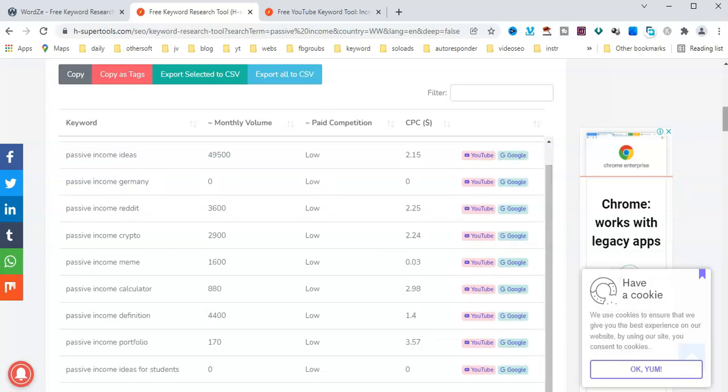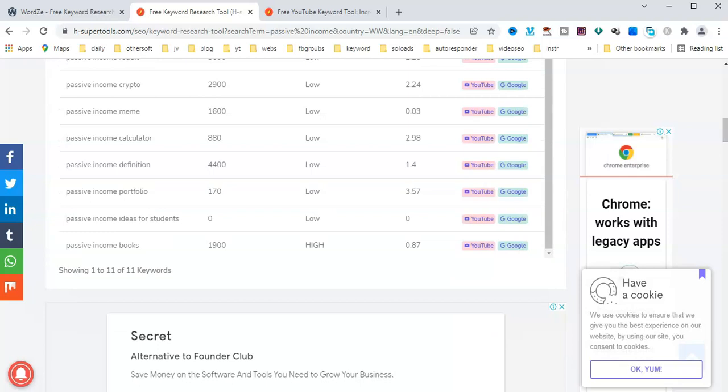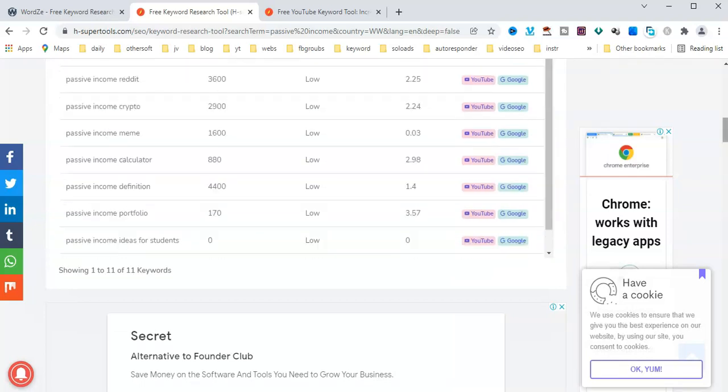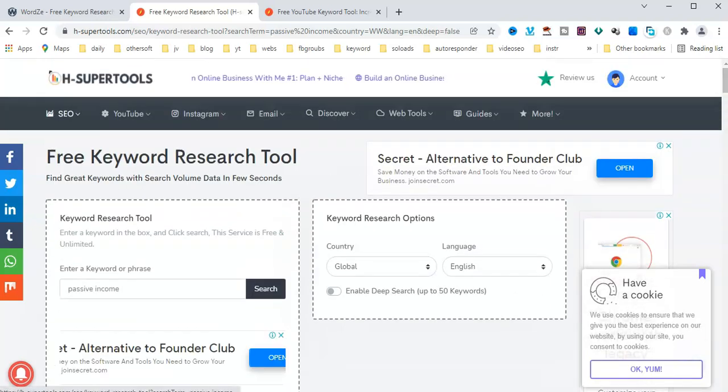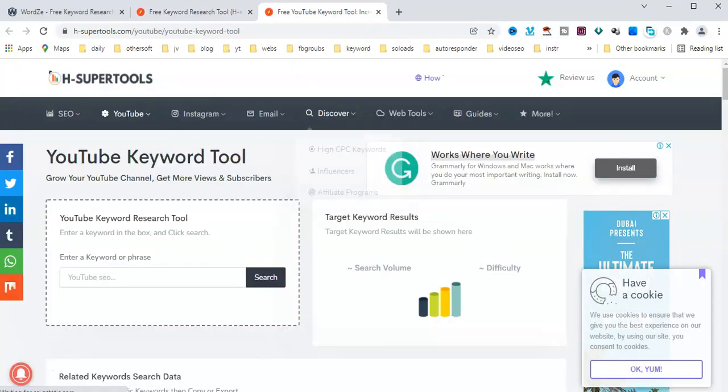First you can create a free account and check this keyword research tool. First create a free account on this Hypersuggest tool. Here is a YouTube search tool. Here is also make money online.